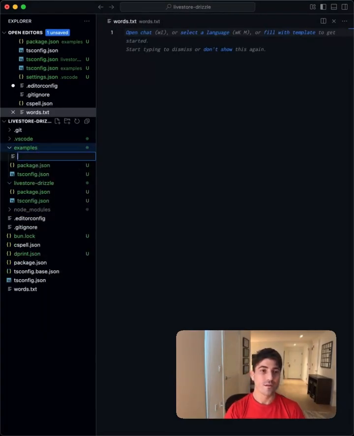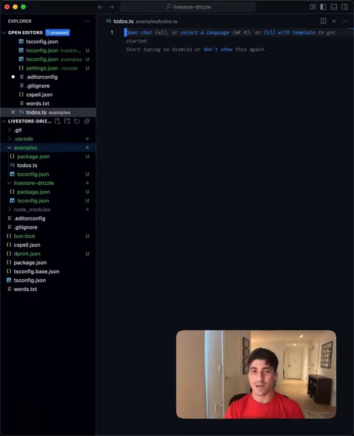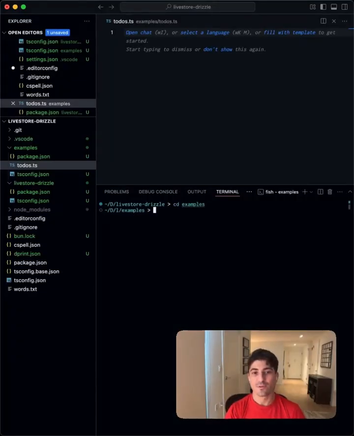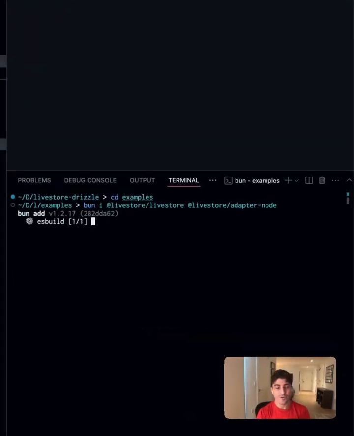Let's create a file in examples, a to-dos example, which is kind of like the canonical example for local-first applications. Before we do anything here, let's install some dependencies in examples. We'll cd into examples. We'll install LiveStore, the LiveStore node adapter. And that should really do it for now.